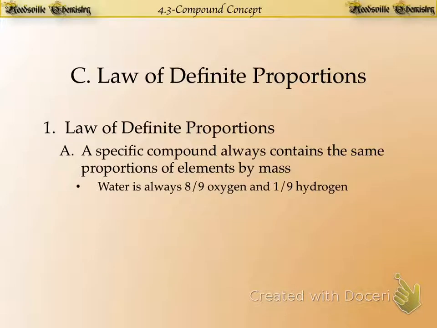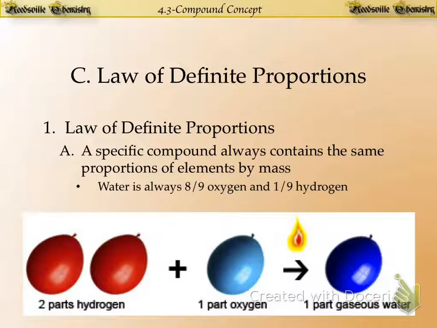Water, no matter what water molecule, again, if it's from the Atlantic Ocean or Lake Michigan, is always 8/9 oxygen and 1/9 hydrogen. So it contains the same proportion of elements by mass. So let's say we wanted to make water. We know it consists of hydrogen and oxygen, and we know that it consists of 2 parts hydrogen and 1 part oxygen. So let's just say we had 2 liters of hydrogen and 1 liter of oxygen. If we combine those two with a little bit of heat, we will form exactly 1 liter of gaseous water.